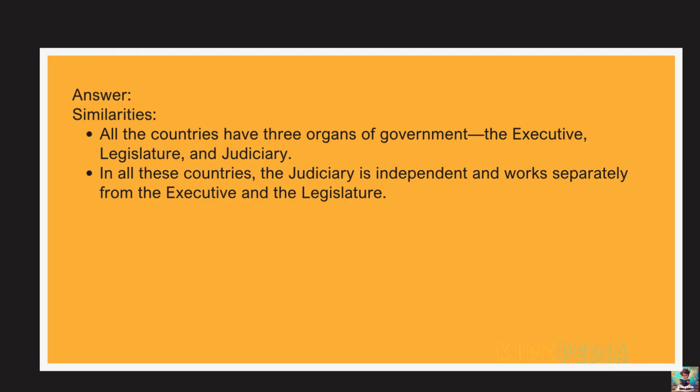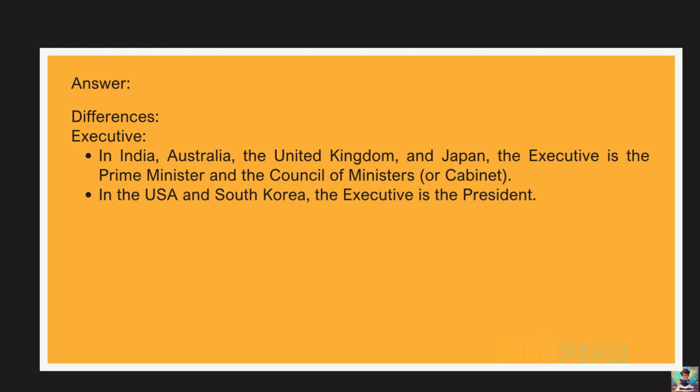executive, legislature and judiciary. In all these countries, the judiciary is independent and works separately from the executive and the legislature. And differences, in India, Australia, the United Kingdom and Japan, the executive is the Prime Minister and the Council of Ministers or Cabinet. In the USA and South Korea, the executive is the President.